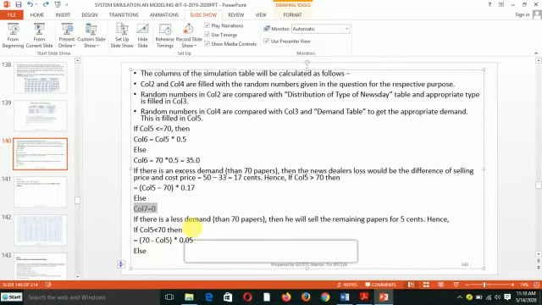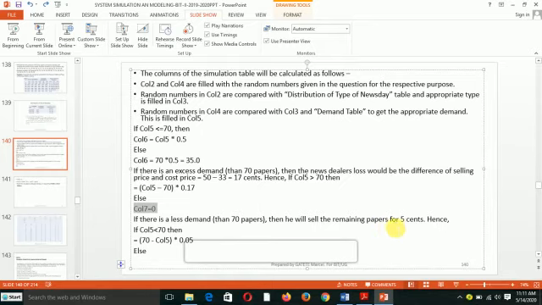If there is less demand than 70 papers, then he will sell the remaining paper for 5 cents. Hence, when there is less demand than 70 papers, he will sell the remaining paper, because at the end of the day he will have some remaining paper that has not been purchased.